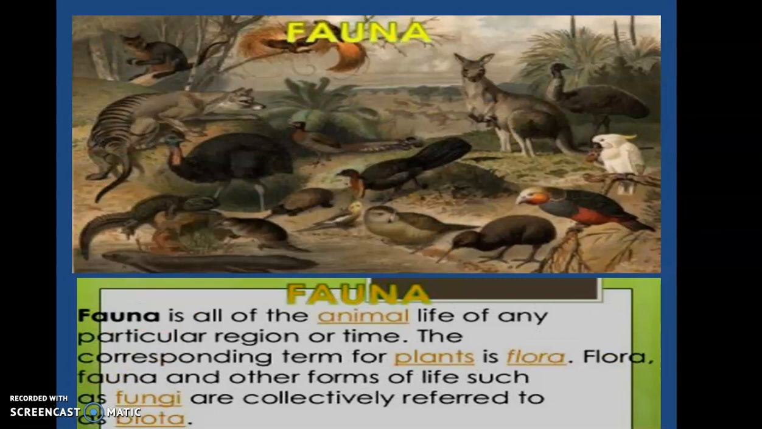Next is fauna. So fauna is all of the animal life on any particular region or a time, and the corresponding term of plants is flora. Flora, fauna and other forms of life such as fungi are collectively termed as the term biota. Please clear this word biota. मैंने आपको flora में भी इसको बताया है कि जब हम इनको collectively बोलते हैं तो इसको हम word use करते हैं, that is biota.